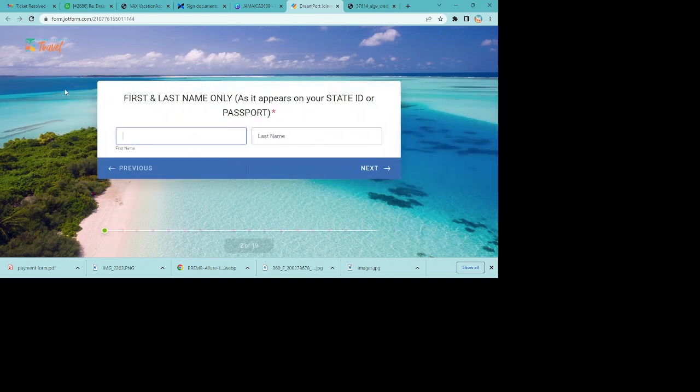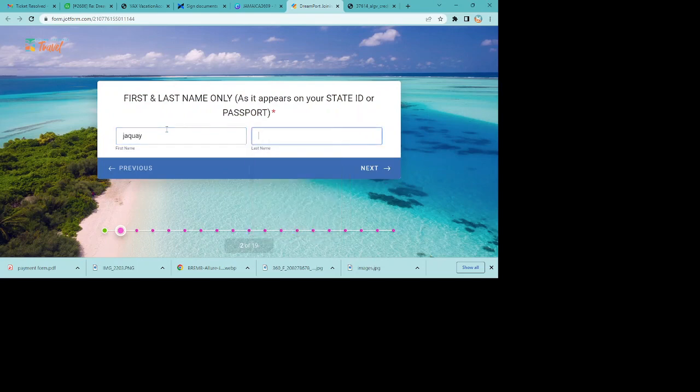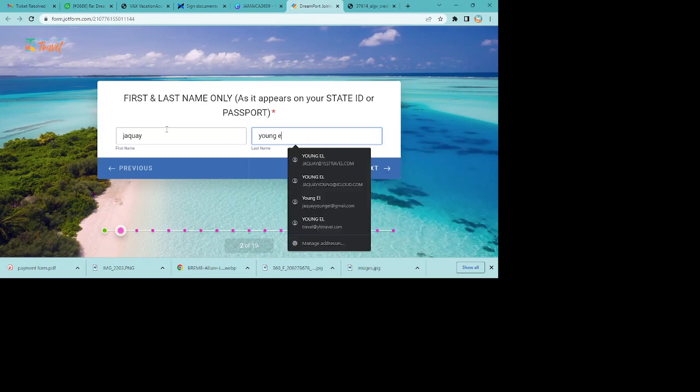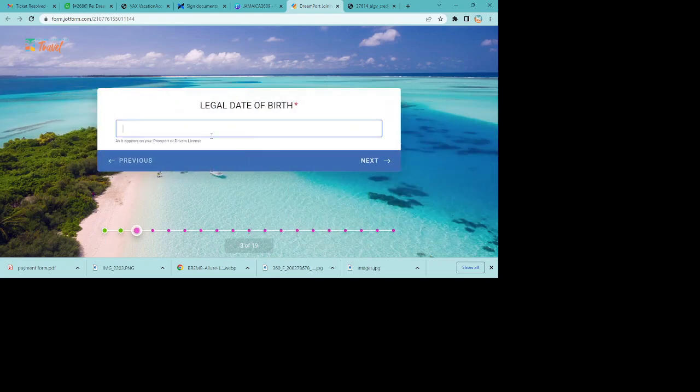And we're going to enter our name that matches our passport. Middle names are not guaranteed, meaning you do not have to put your middle name, but your first and last name definitely need to be here. That's matched, that's on your passport. Date of birth is here.